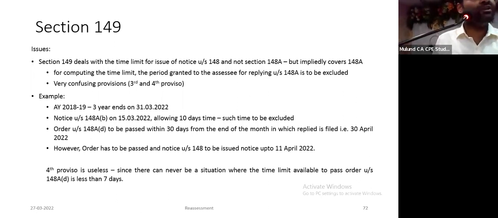But I will argue, no, you allowed me only 10 days. I filed an adjournment, but you have not granted me adjournment. Where is your communication saying I am granting you 5 days more? So he will issue notice on 15th of April because he is under the impression 15 days given. I will argue only 10 days given. Where is the extended time allowed? I have filed my reply after 5 days. You ignore that. Notice is time barred. So अभी ये नया controversy, नया litigation will arise in this area.